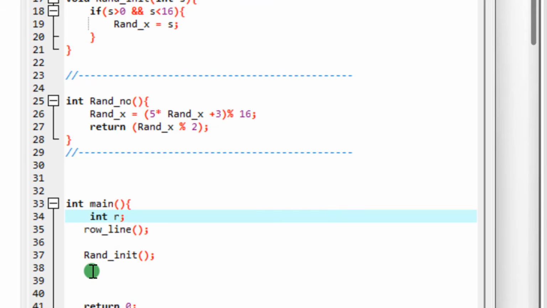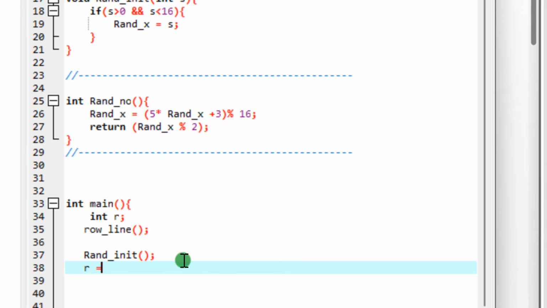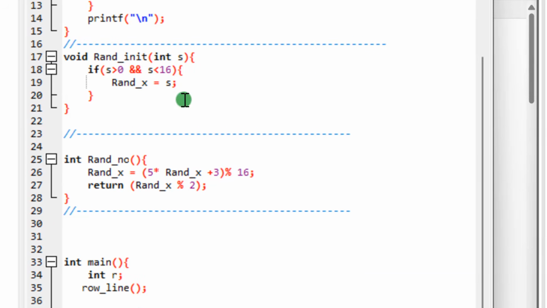So that when you are calling him at this level here, you'll be saying that r is equal to, now you give the name of the function. Is he taking something in parameter? No, you give the name of the function like this. This is how we call it. So that the value that is returned by ran number will be stored in R.